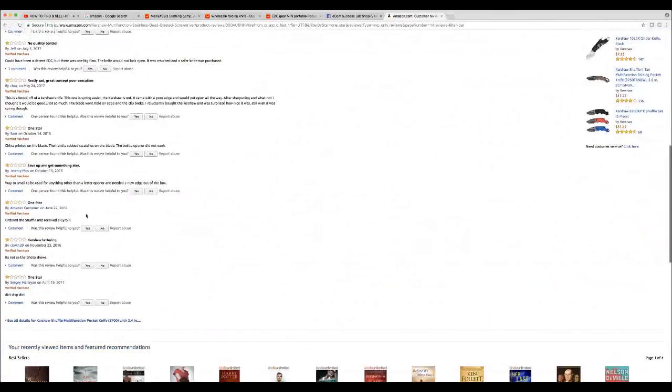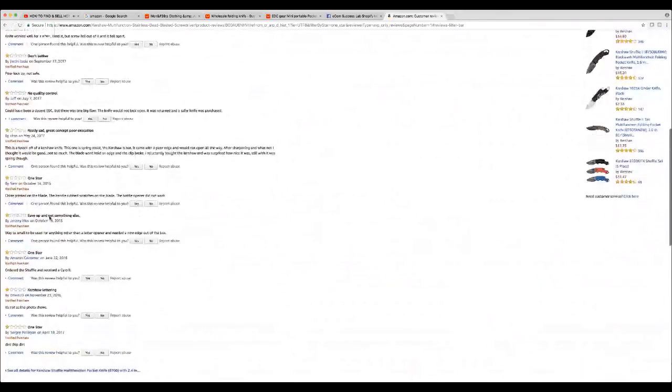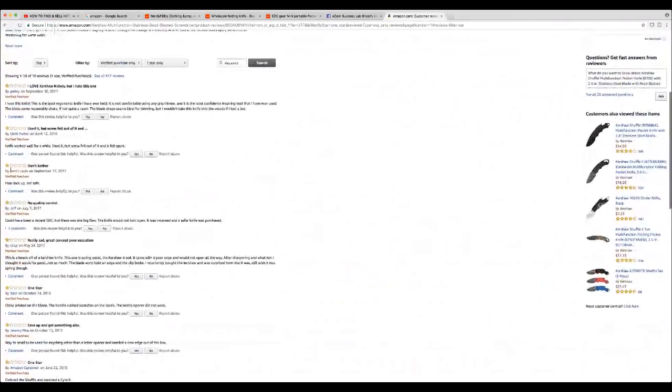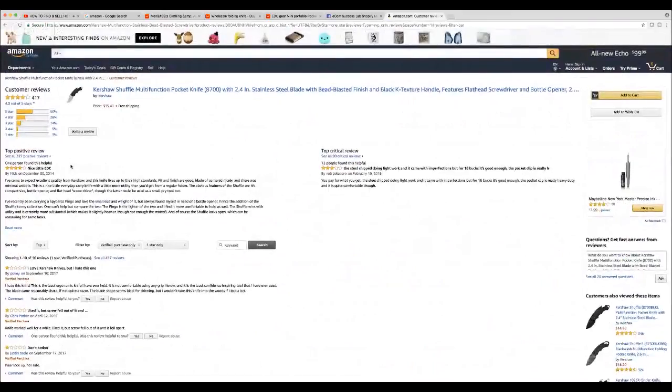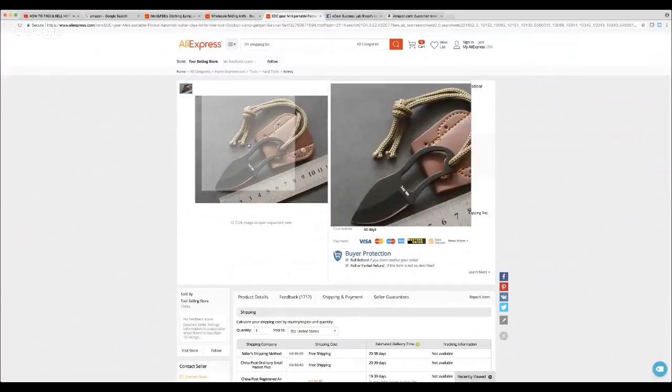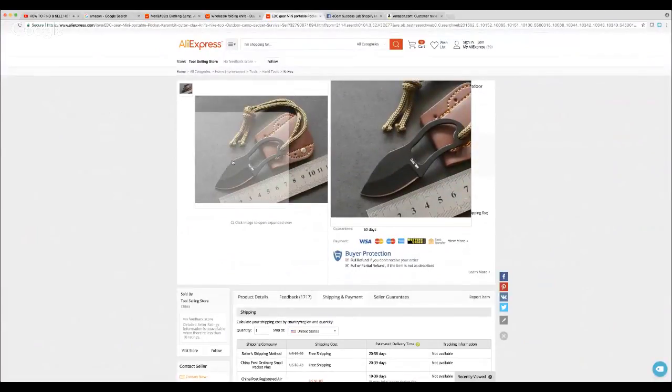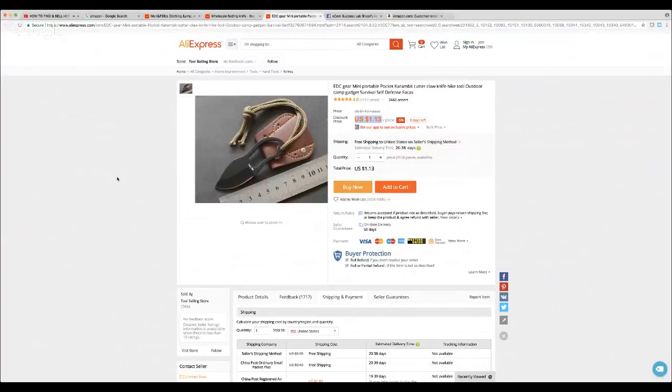So this one is saying, all right, way too small. Not as shown in the photos. Poor lockup. All right, so when we're going out there and we want to start building out our product pages ourselves, let's say we were to go ahead and get this miniature knife for our Shopify store. We want to maybe run a free plus shipping campaign, whatever it may be. We already have an idea of what these people are thinking when they encounter this product itself, okay? And now this is where we're going to build out an effective product page, okay?